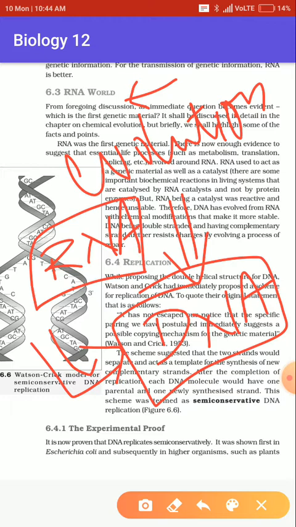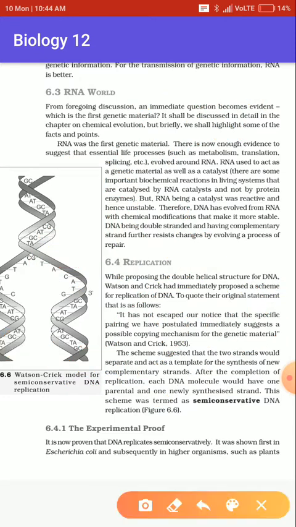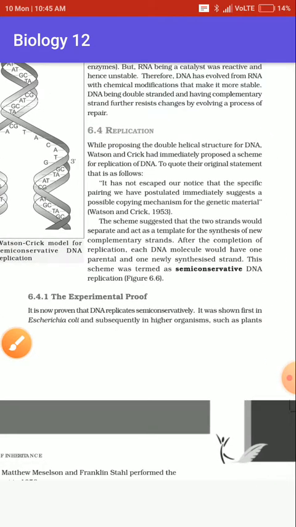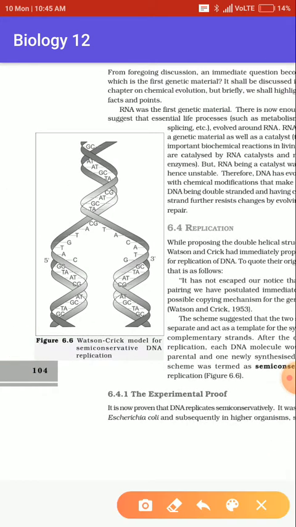Okay, now the first topic regarding DNA is the replication process. We studied that DNA replicates, meaning it multiplies itself into more molecules, right? The double helix structure, as we know, was given by Watson and Crick.